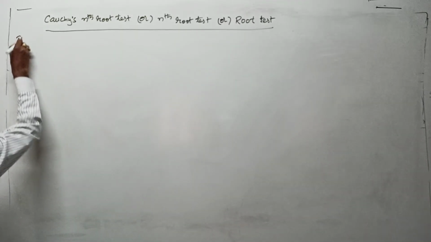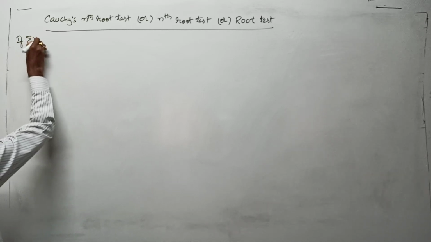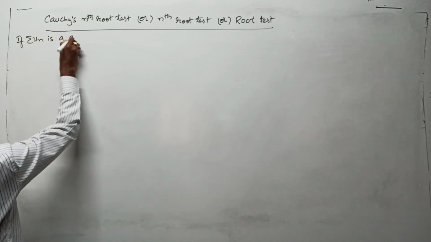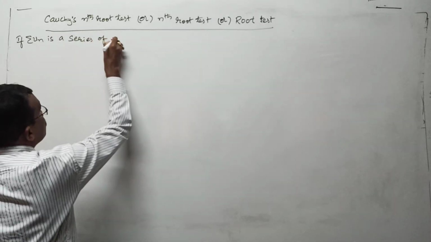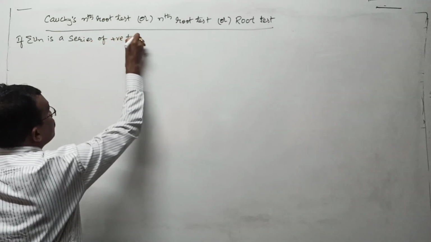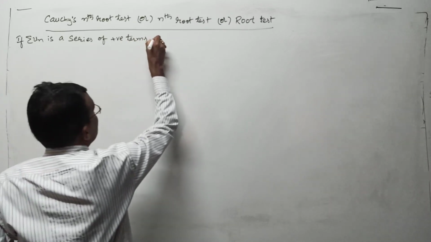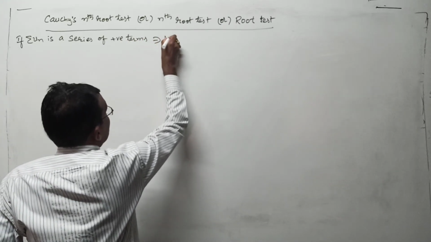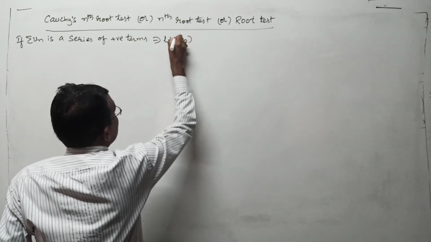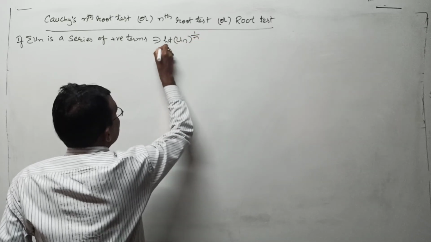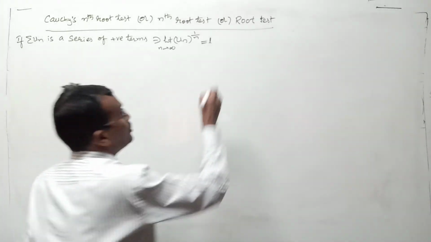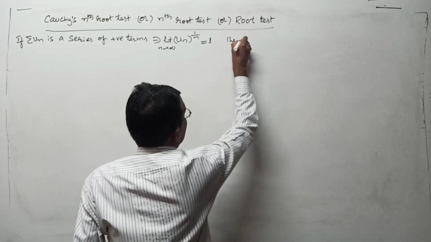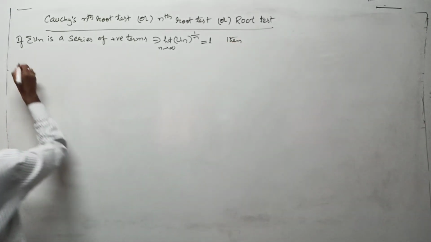If sigma un is a series of positive terms such that limit un whole to the power of 1 by n as n tends to infinity is equal to L, then here three conditions are available.